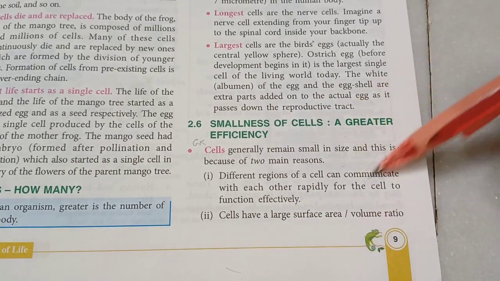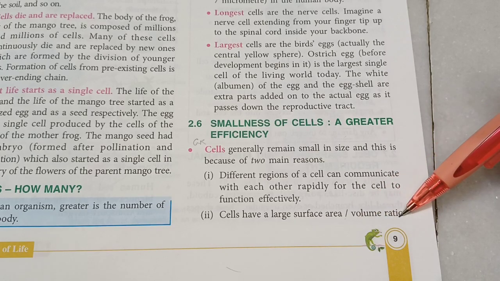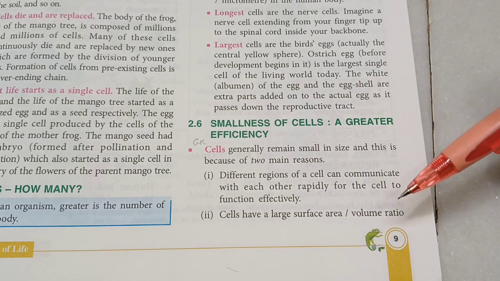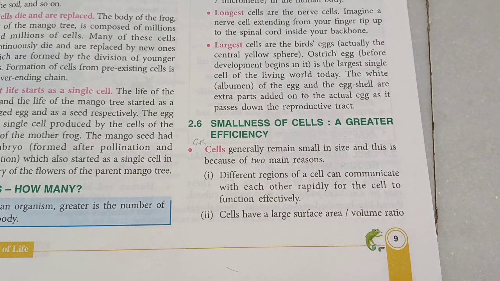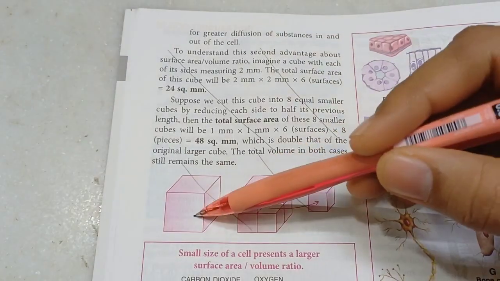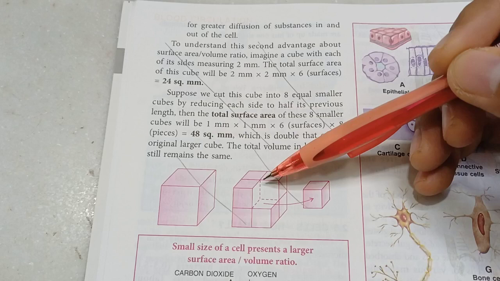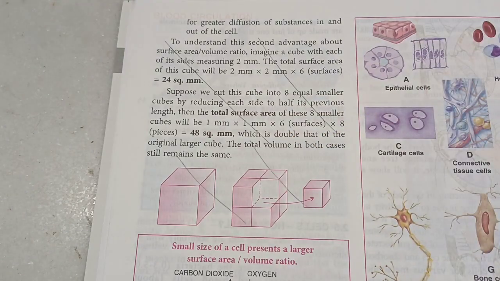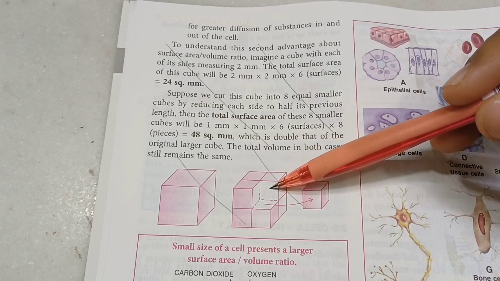Also, the smaller the cell size, the more is the surface area upon volume ratio. That is, the total surface area of all cells combined is far greater. It's something similar to when you fry potato chips. If you have a single potato, its surface area is limited. But if you cut it into smaller pieces, then the inner surfaces are also exposed, so they can be fried better. So it has a total surface area greater.